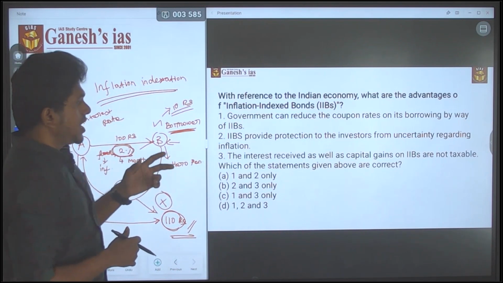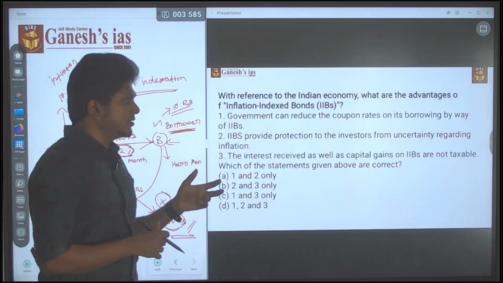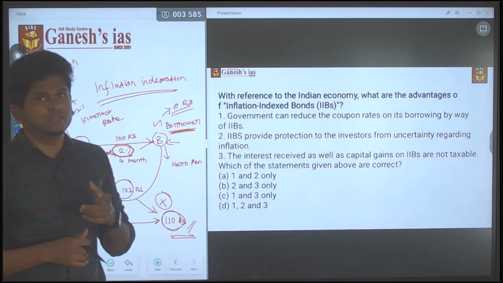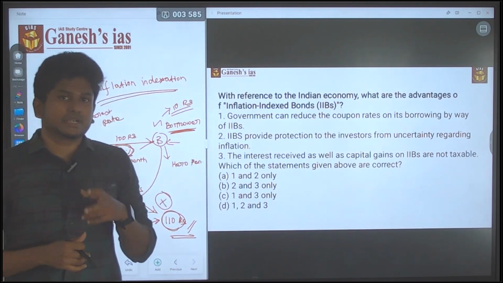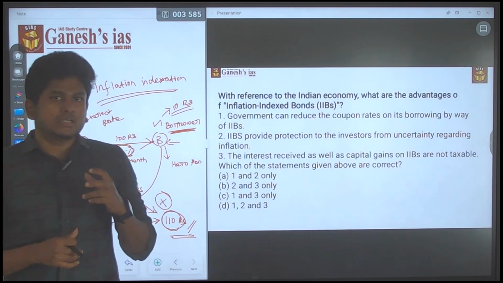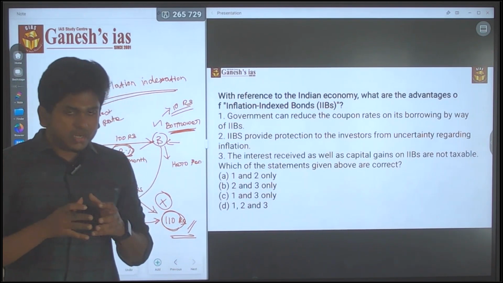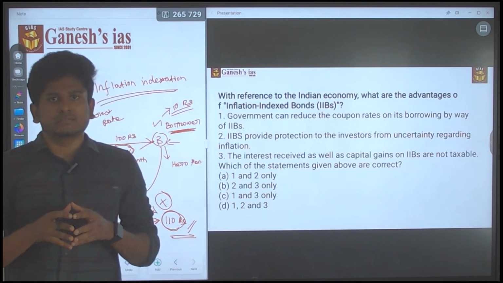Interest received as well as capital gain on inflation indexed bonds are not taxable. Here comes a trap. Taxation changes from year to year based on the budget.